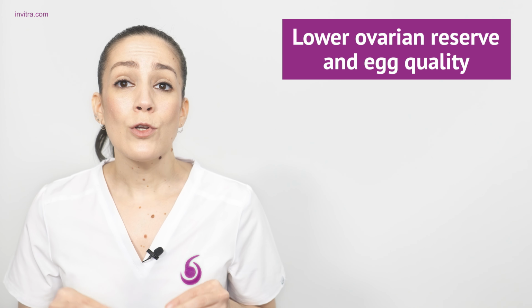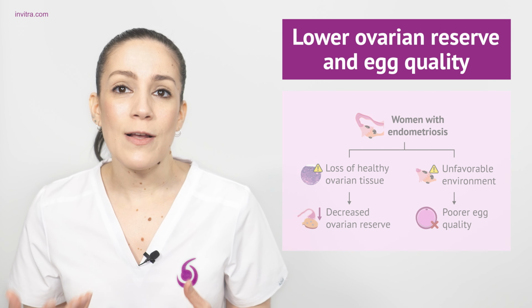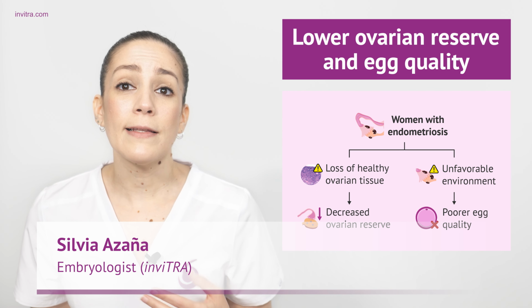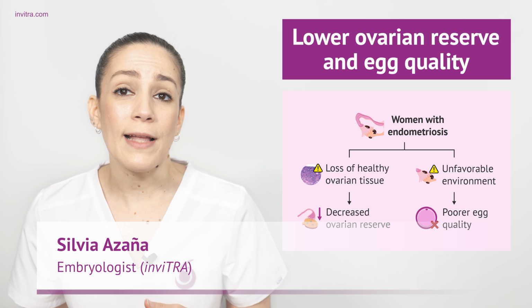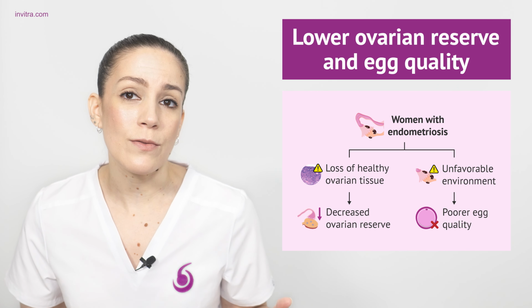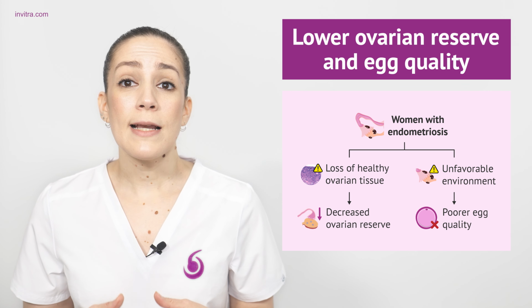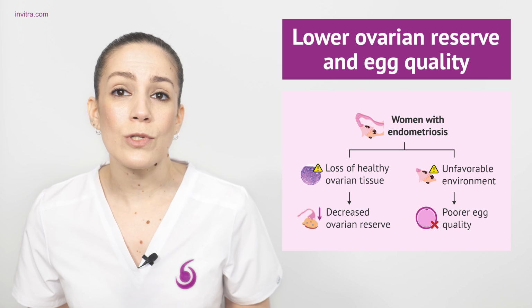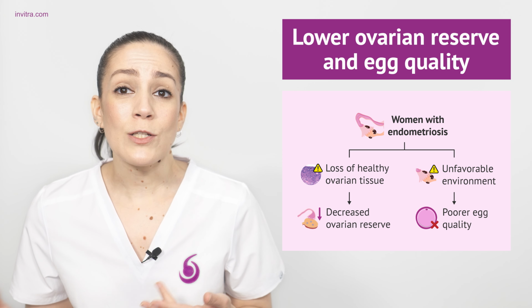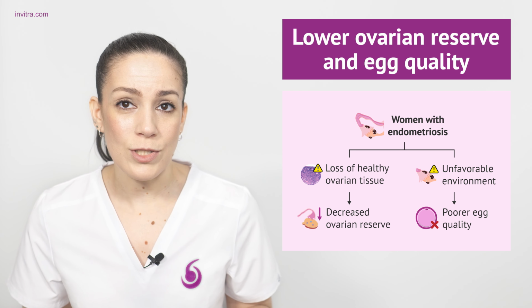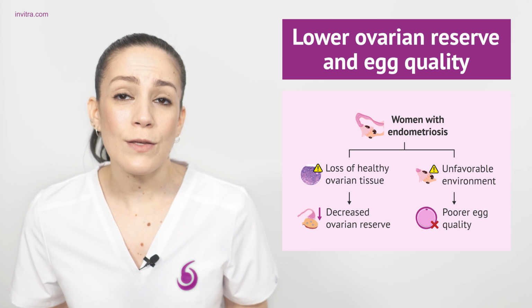Within the ovary, the endometrial implants and the resulting inflammation cause destruction of healthy tissue. This loss of healthy ovarian tissue impacts the ovarian reserve in women with endometriosis, potentially leading to a reduction. Alternatively, if a surgical procedure is carried out to eliminate these endometriotic implants located within the ovary, the ovarian endometriomas or chocolate cysts, the adjacent healthy tissue may also have been damaged, which would lead to an impact on ovarian